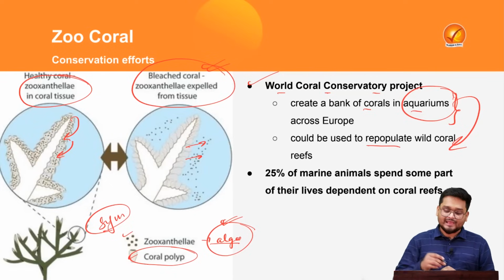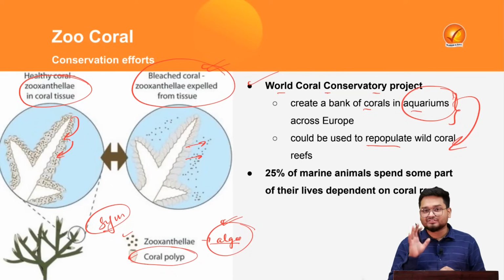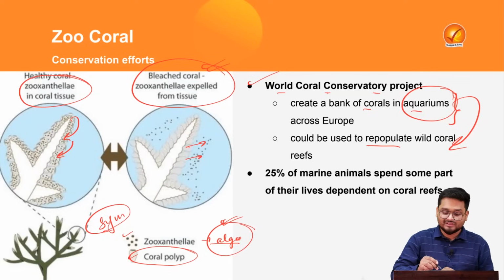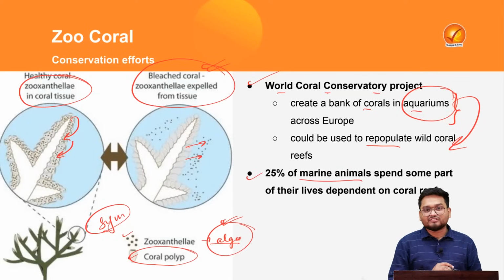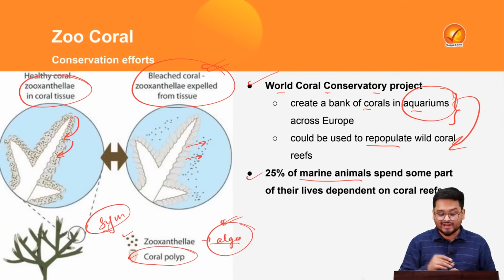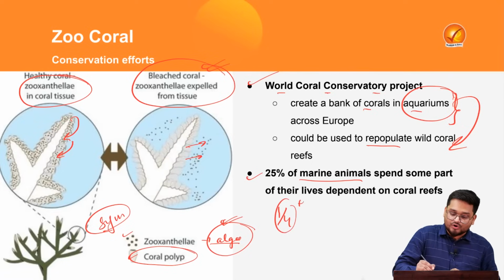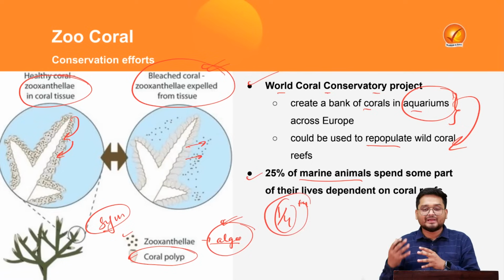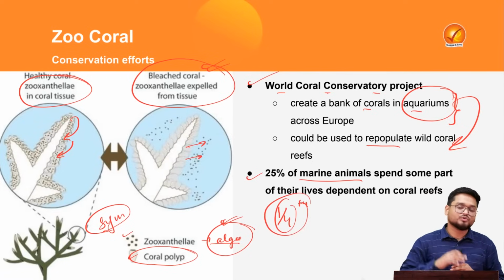We also have to understand that coral reefs are home to 25% of the marine animals who spend at least some part of their lives on the coral reef. So we can understand that one fourth of marine species are dependent on corals.